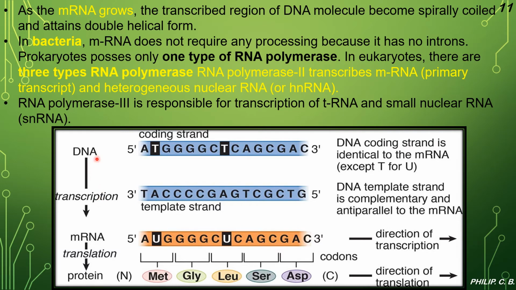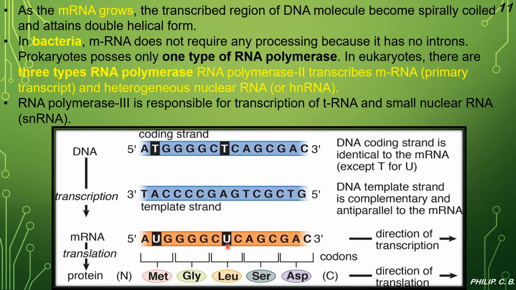Again you see the DNA with the 5' and 3' ends. The DNA coding strand is identical to the mRNA except what? T for U, which we learned again. Why T for U? The thymine which is there in DNA is replaced by uracil, U, in the RNA. Clear? Now, DNA forming by transcription: here you can see 3', 5', and that is the template strand. The DNA template strand is complementary and anti-parallel to the mRNA. Further, the mRNA is formed here 5' to 3', and you can see the formation of U instead of T. That's why it is highlighted.